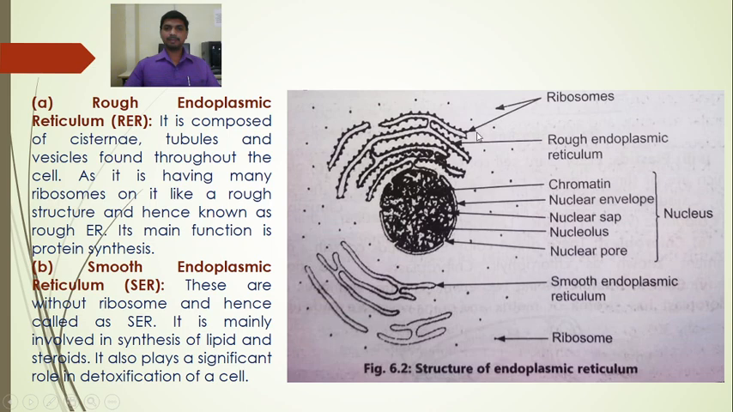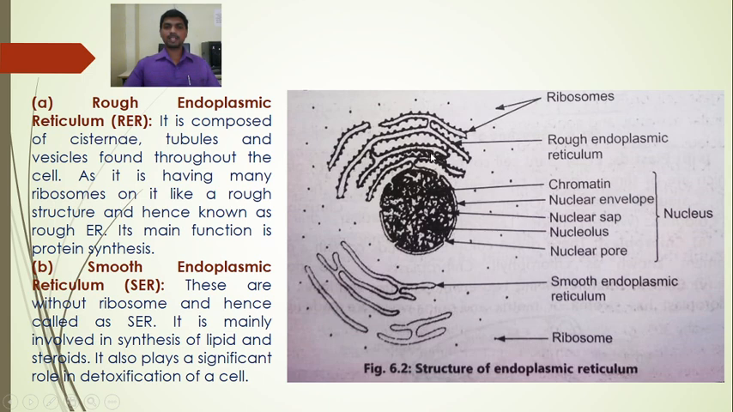So the difference between these is the presence of ribosomes on the rough endoplasmic reticulum. So rough endoplasmic reticulum is composed of cisternae, tubules and vesicles found throughout the cell. It has many ribosomes on it, like a rough structure, hence known as rough endoplasmic reticulum. Its main function is protein synthesis.